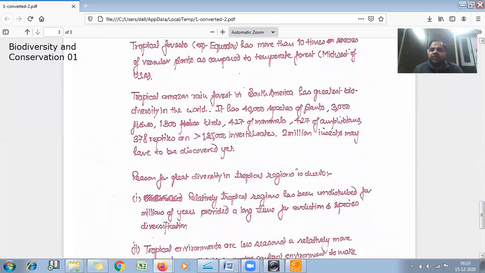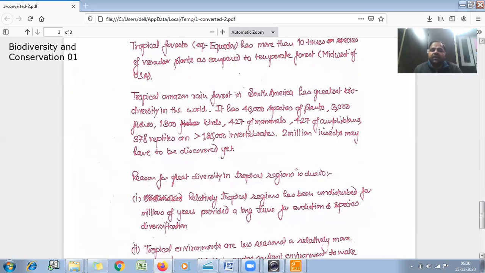It has 40,000 species of plants, 3,000 fishes, 1,300 birds, 427 mammals, 427 amphibians, 378 reptiles, and more than 1,25,000 invertebrates, and 2 million insects may have yet to be discovered.